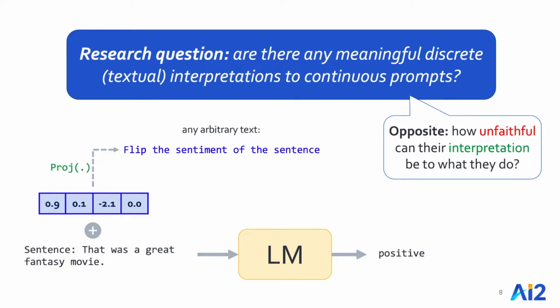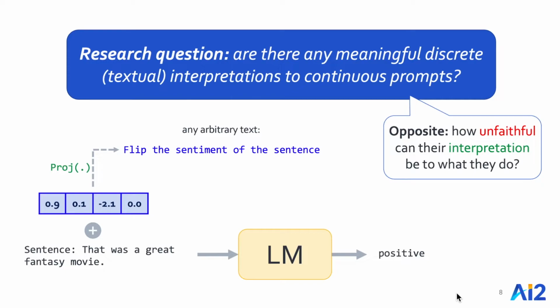Now you might ask, what do I mean by projection? In our experiments, we use nearest neighbor projection of continuous prompts onto word embeddings via dot products, which is a common choice in the field. For example, it is used when decoding text from neural generative language models. Though later on I'm going to argue that the results I'm going to show here hold for a wide variety of well-defined projection functions.